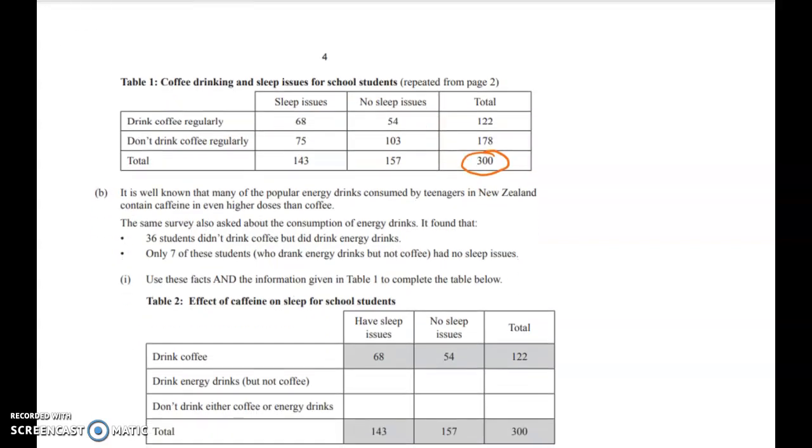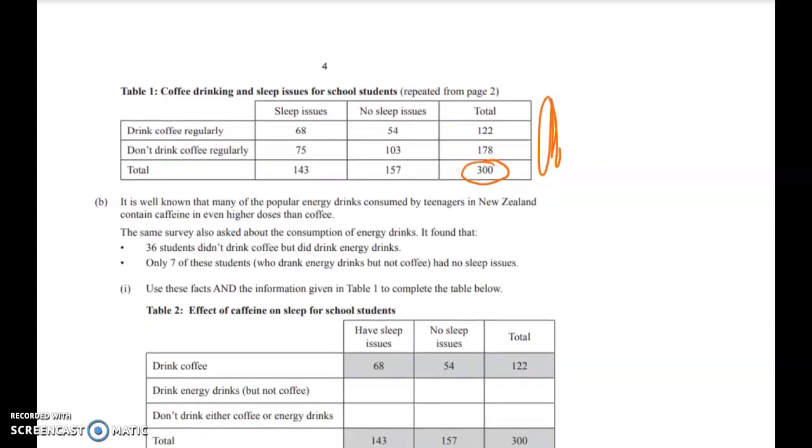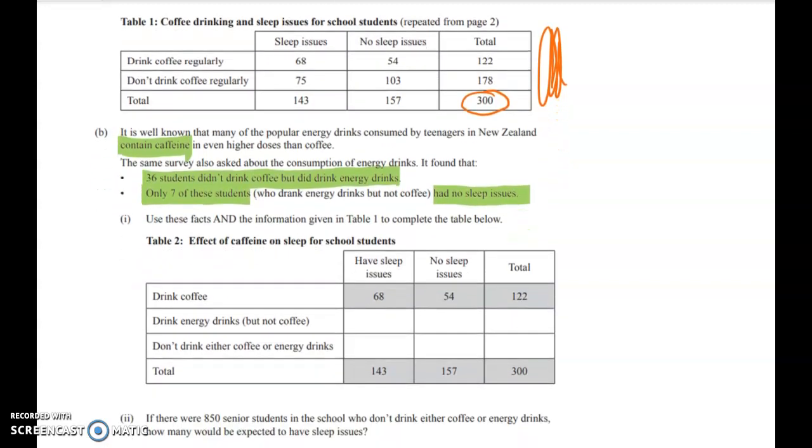Okay, so in this part, we've got some new information. So we've got the table repeated from before, and then we're told the following stuff. It's well known that many of the popular energy drinks consumed by teenagers in New Zealand contain caffeine in even higher doses than coffee. The same survey also asked about the consumption of energy drinks, and it found that 36 students didn't drink coffee, but did drink energy drinks, and only 7 of these had no sleep issues. So then we have to fill out this table here. Okay, so we have to use these facts and the information in table 1.